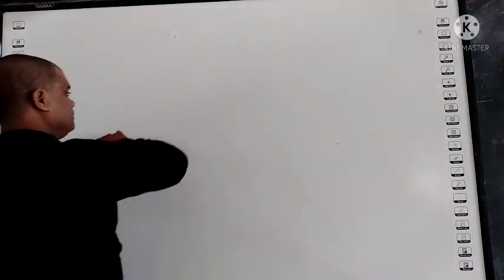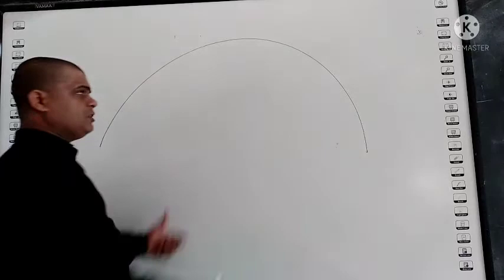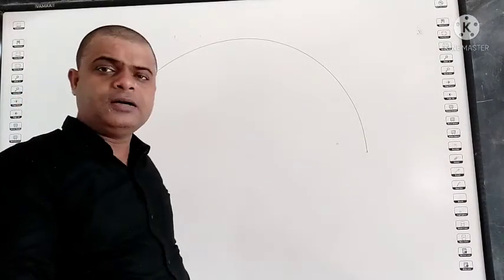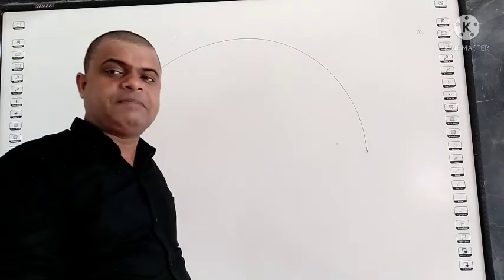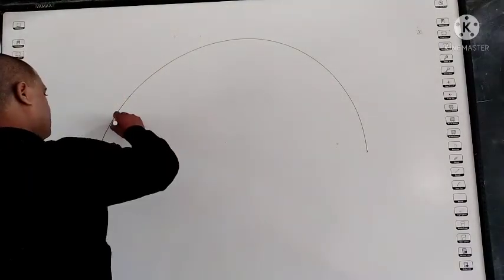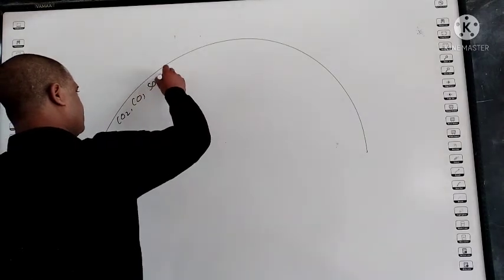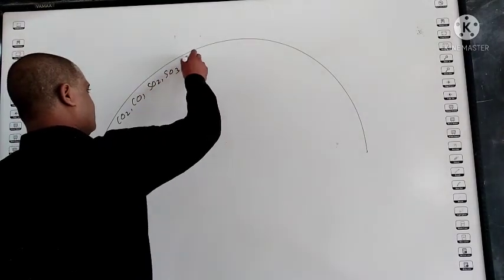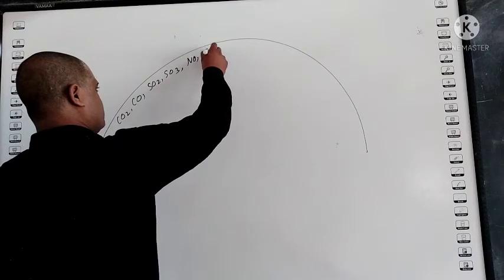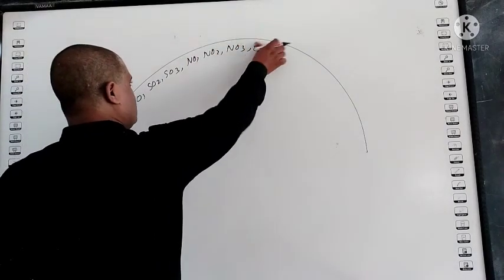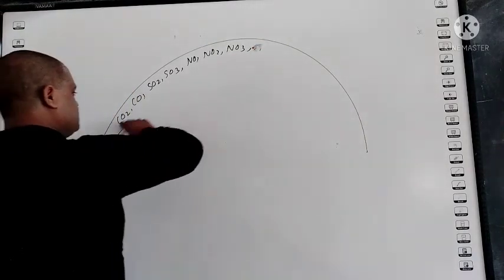Okay, see student, suppose that this is our atmosphere. So when fossil fuel burns, it releases different types of gases like carbon dioxide, carbon monoxide, sulfur dioxide, sulfur trioxide, nitrogen monoxide, nitrogen dioxide, nitrogen trioxide, CFC. Okay, so student, these are some gases.